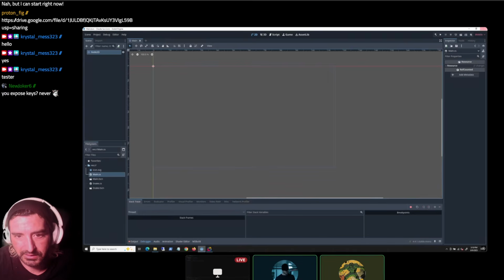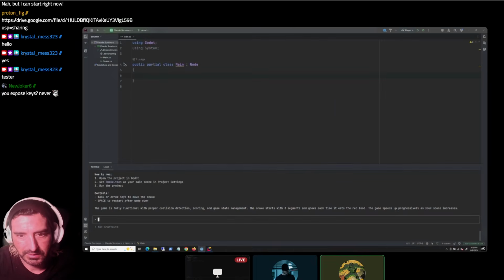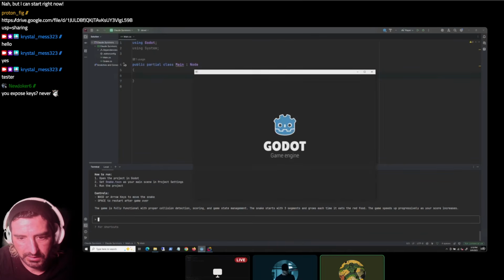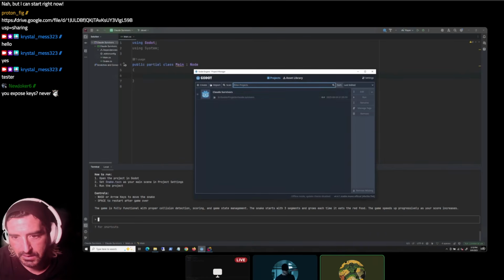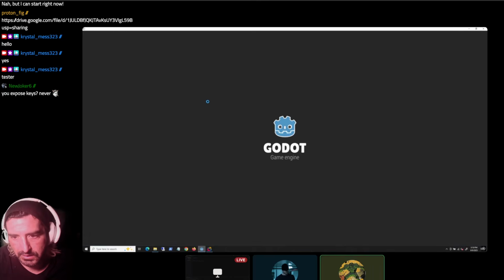This is a different scene. Let's see, because that's what it was saying something about. Open the project in Godot. Set the scene to the main. Okay, so there is no project in here, but maybe it's talking about this one, because this is the original project I had open. I created one called Claude Survivors, so I may have thought that.